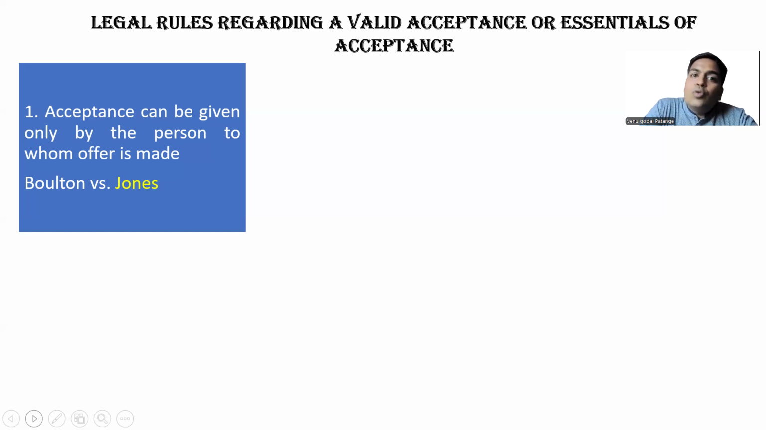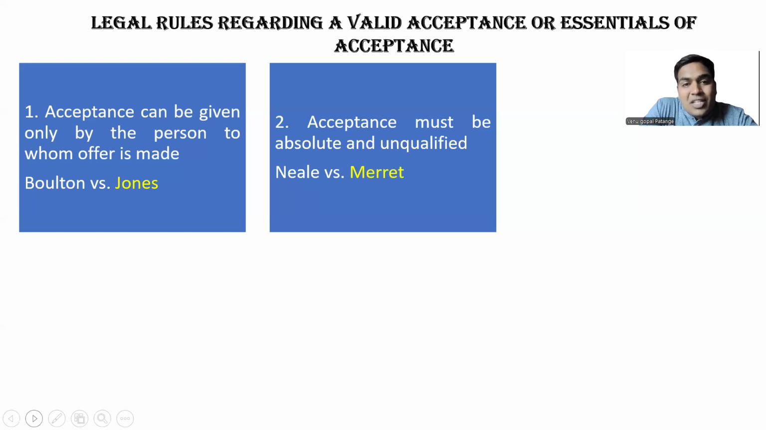This is your first rule. The first rule is acceptance can be given only by the person to whom offer is made. A straightforward legal rule, which you can easily remember. The second rule is acceptance must be absolute and unqualified.